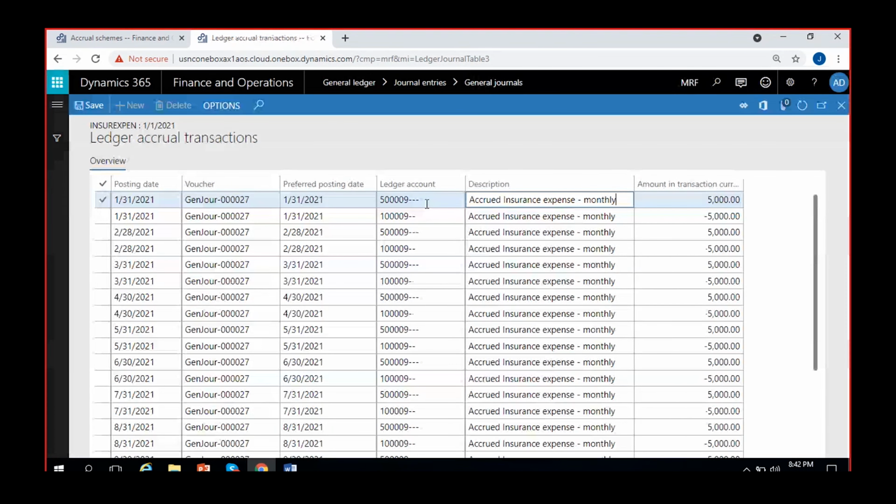Suppose I click on transactions now, I can see the same entry, but this one shows up and this one shows down. Debit and credits are the same, but just for view's sake, this accrued insurance will show on the top as a credit and the insurance expense account will show as debit only. Same entry, just the sequence changes. This one goes up and this one goes down in every single transaction or every single date. Just for view's sake only.